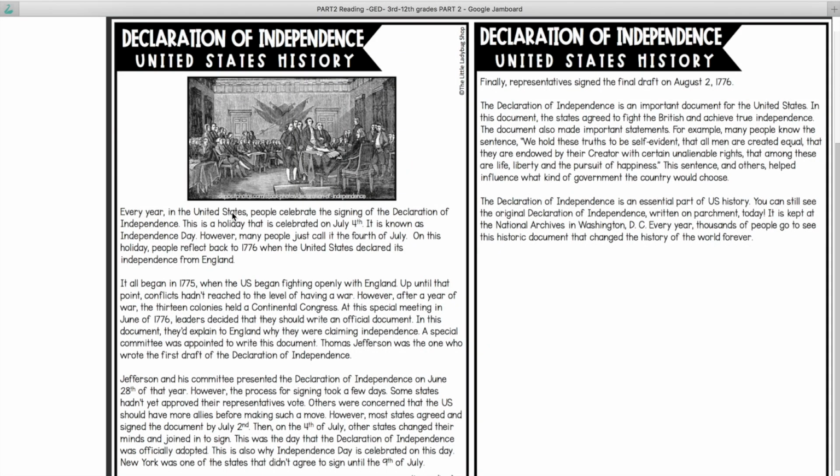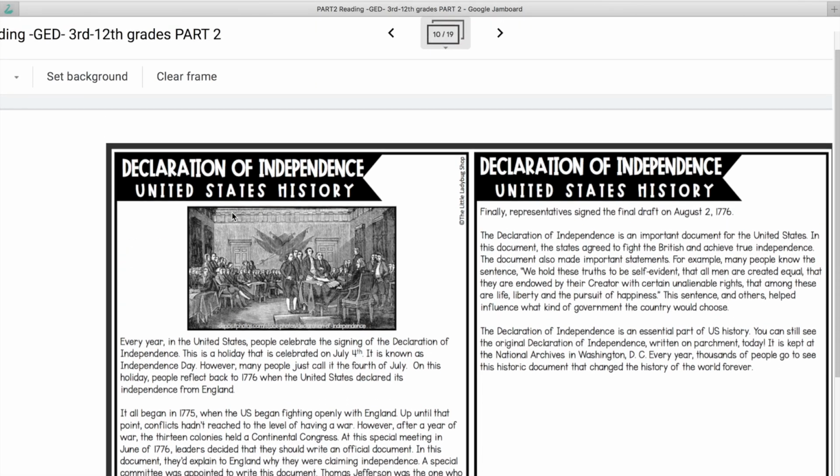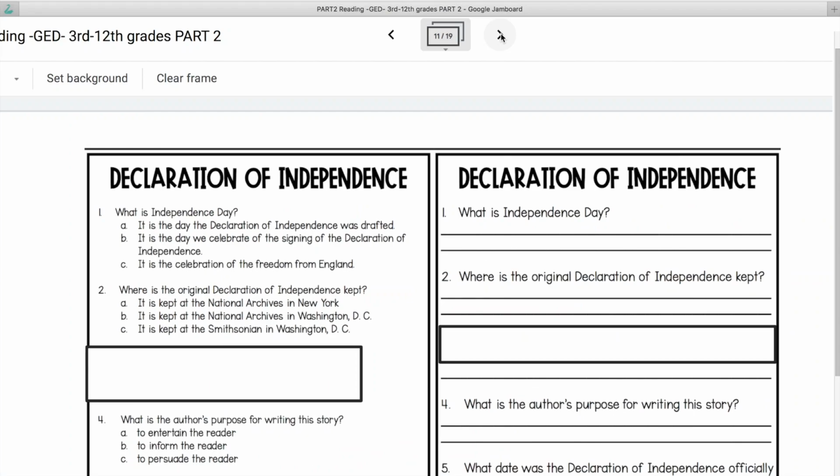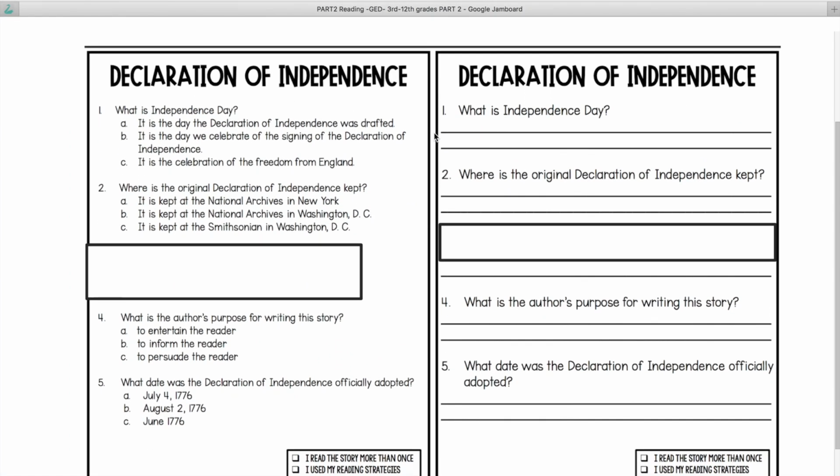In this lesson, there is a passage on the Declaration of Independence, followed by 4 questions. Number 1, what is Independence Day? 2, where is the original Declaration of Independence kept? Next one, what is the author's purpose for writing this story? Final question, what date was the Declaration of Independence officially adopted?